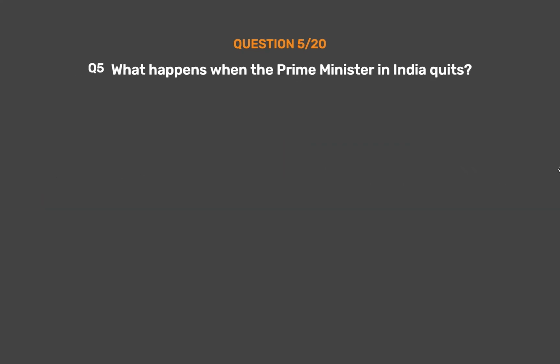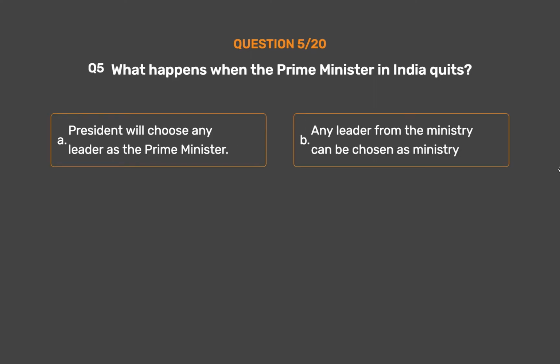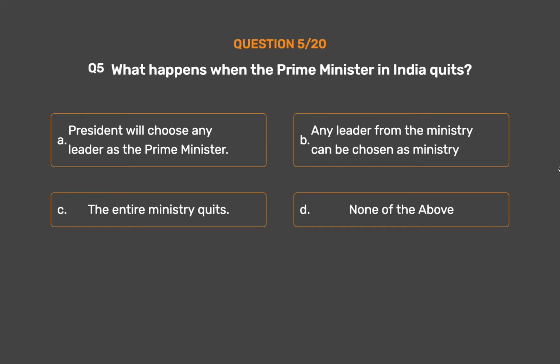Question number 5. What happens when the Prime Minister in India quits? Option A. President will choose any leader as the Prime Minister. Option B. Any leader from the ministry can be chosen as Prime Minister. Option C. The entire ministry quits. Option D. None of the above. The correct answer is Option C.